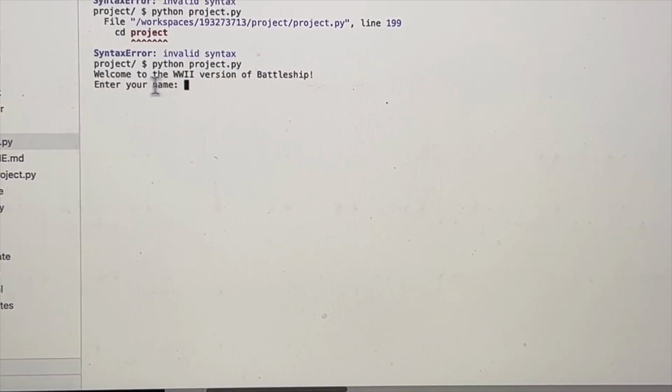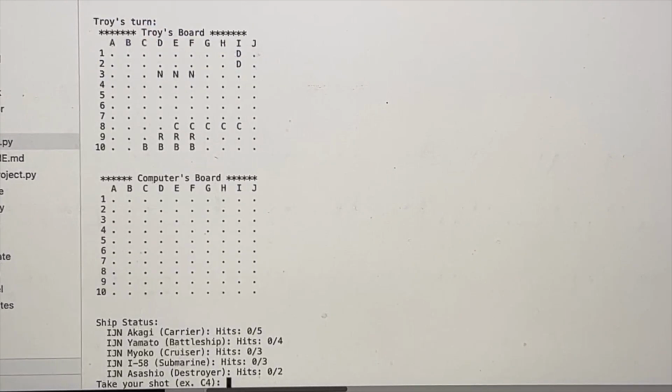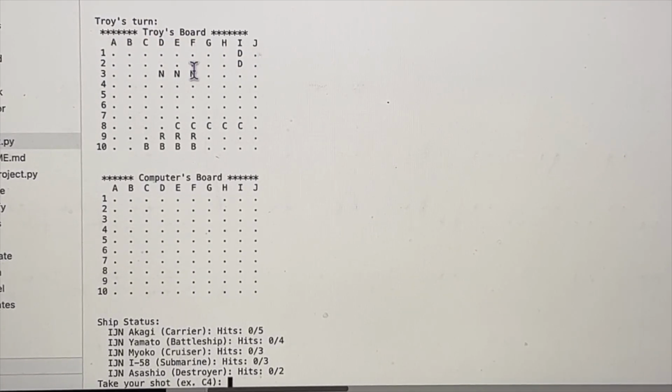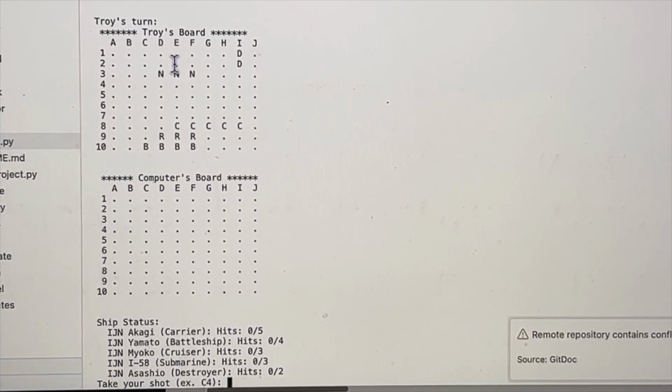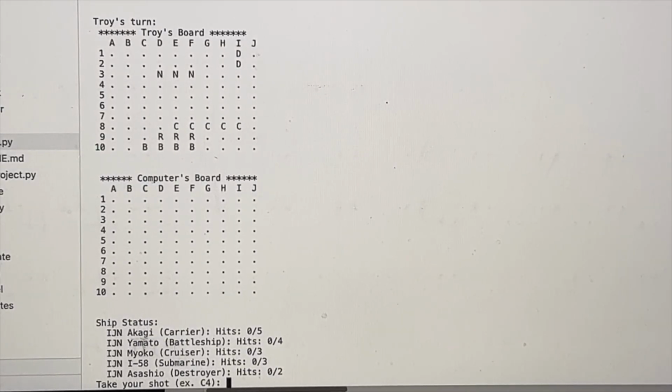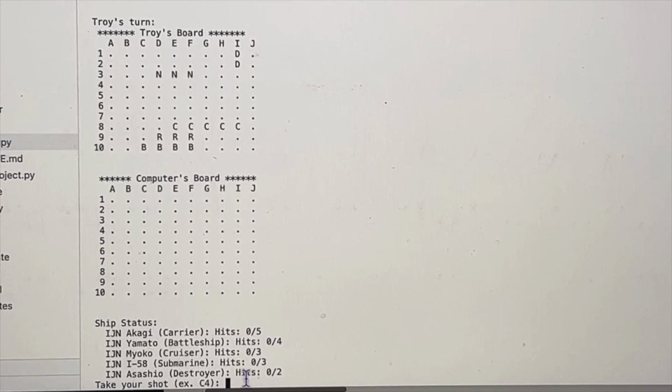We've just entered in Python project.py. Welcome to the World War II version of Battleship. Enter your name. Troy. So as you see, the game displays my board, Troy's turn, and the computer's board. It's an alphabetic and numeric grid. It's showing me the Japanese cruiser ship, which is playing the computer, and our team, the player, is the United States for this World War II version of the game.